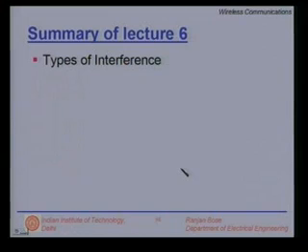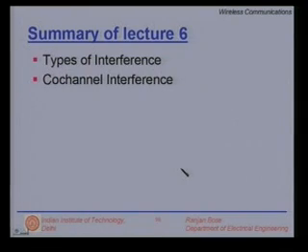Fine. So, at this point, let us conclude today's talk by summarizing what we have learned today. We have looked at the different kinds of interferences, namely the co-channel and the adjacent channel interference. We looked at the co-channel interference in greater detail because it is of big concern.